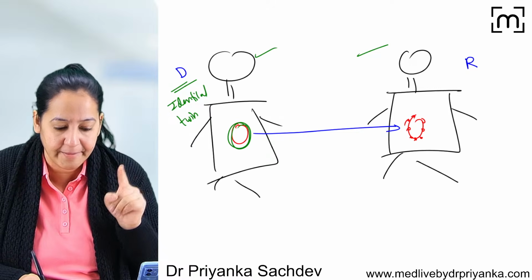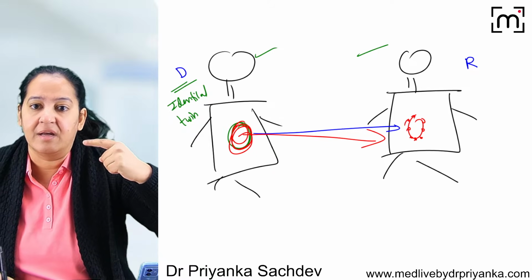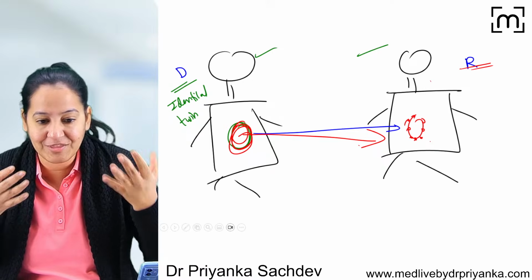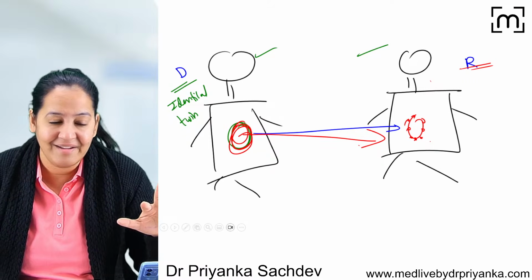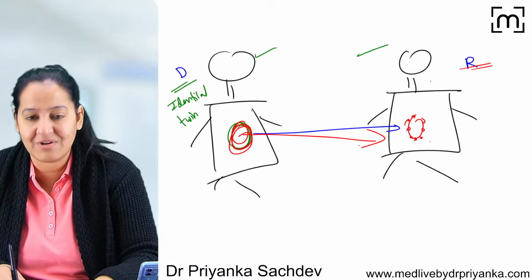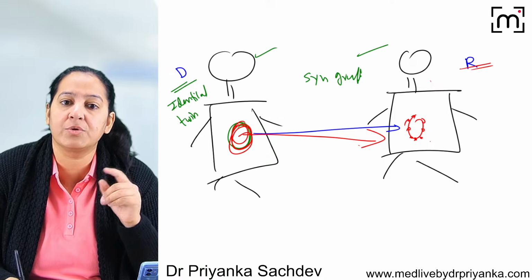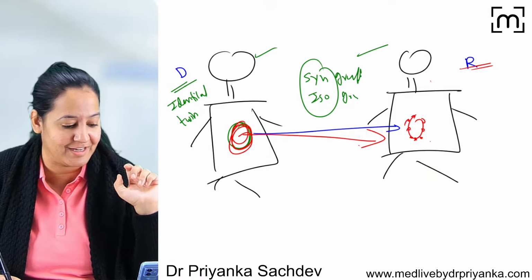So if you take a graft from one of the identical twin and transfer it to another twin, this person, the recipient will not recognize it as foreign because both the persons are genetically identical. So here also chances of rejection are nil. So there is no chance of rejection. This transplant is known as syn graft, or also known as isograft. So iso or syn is between two identical twin.